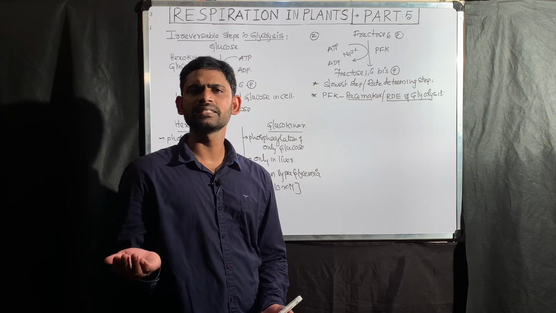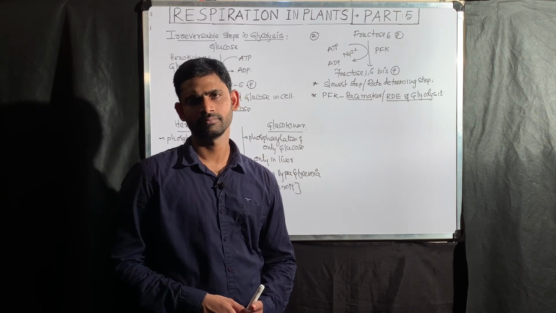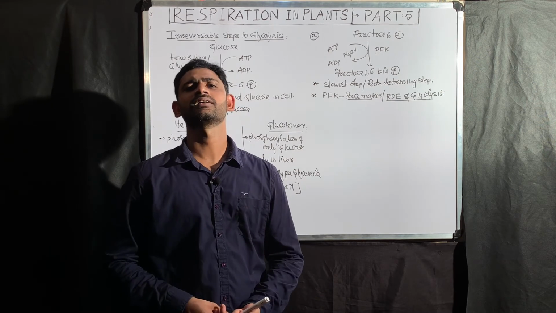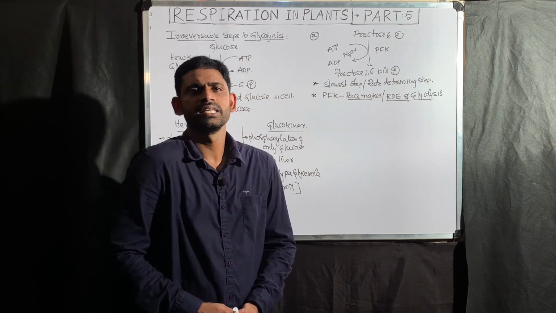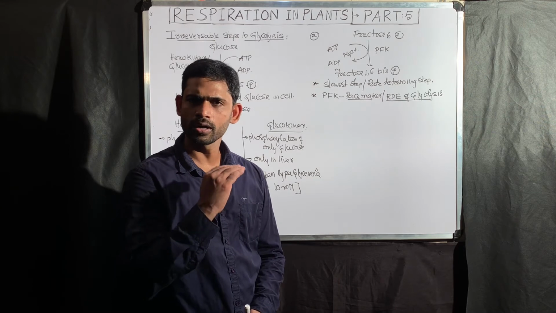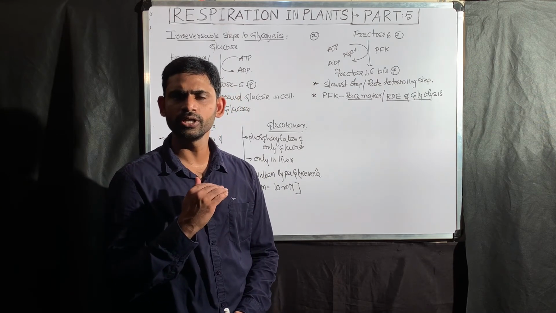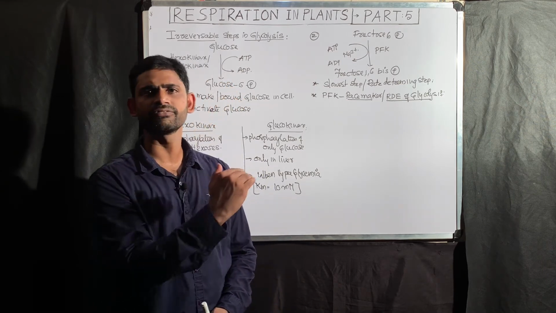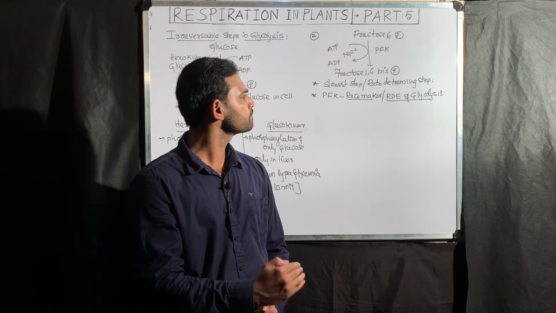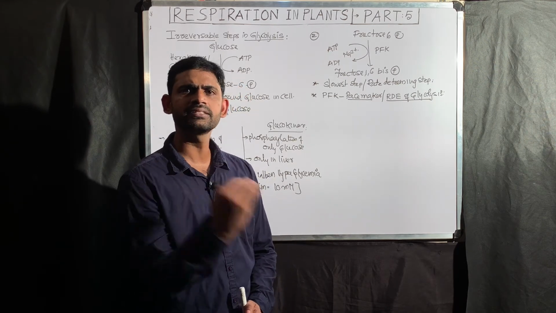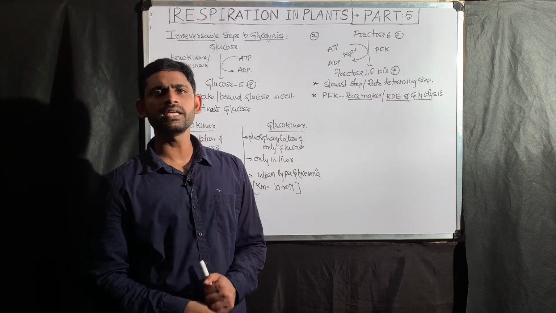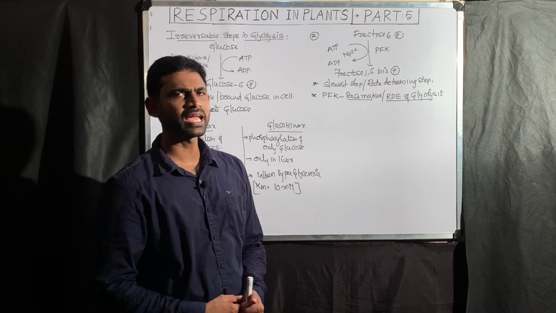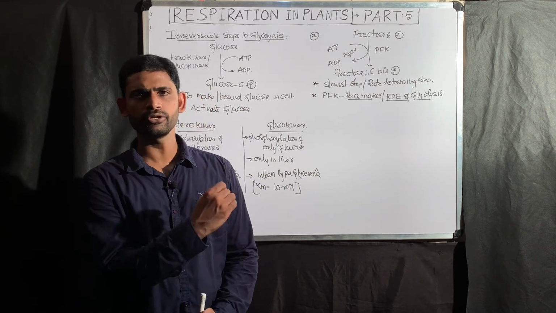If 9 enzymes are moderately active and PFK is highly active and functional, definitely glycolysis will occur. Whether glycolysis takes place or not, whether glucose is converted into pyruvate or not, is decided by the activity of PFK. That is why PFK is the pacemaker of glycolysis. If PFK is present in the active state, definitely glycolysis will occur. That point you need to remember.